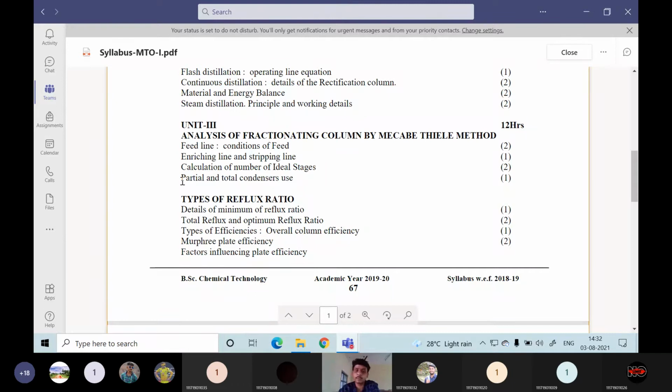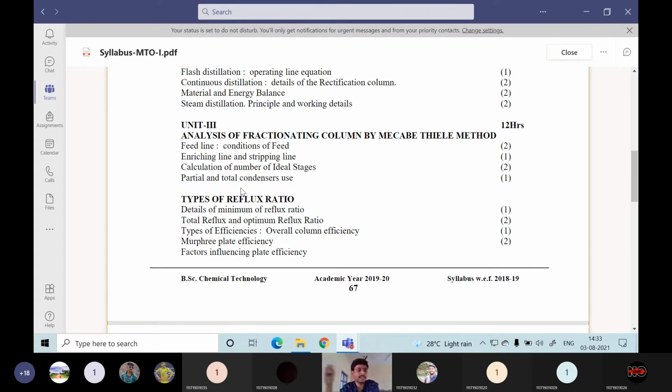Then the next topic will be the partial and total condenser. The top section of the distillation column will contain a condenser. So why operate that condenser? At the top section of a distillation column, you receive the vapor composition. To convert that vapor into liquid, we have to condense it. We have to remove the heat from the vapor. After condensing, we get a liquid composition.